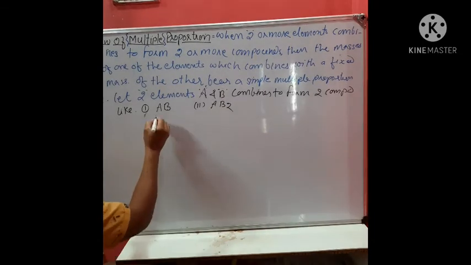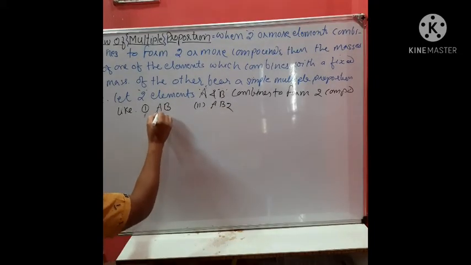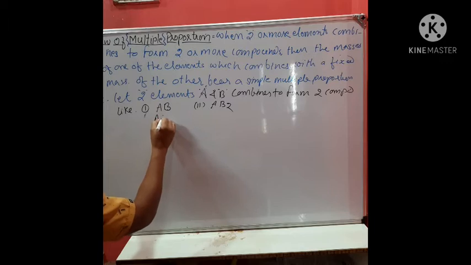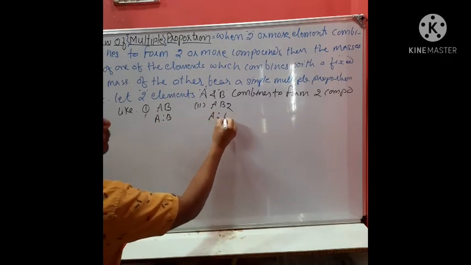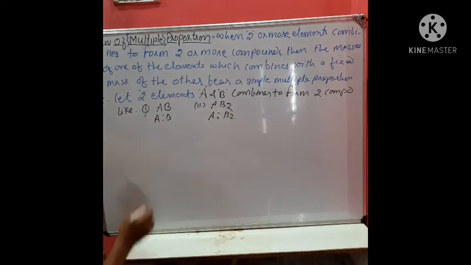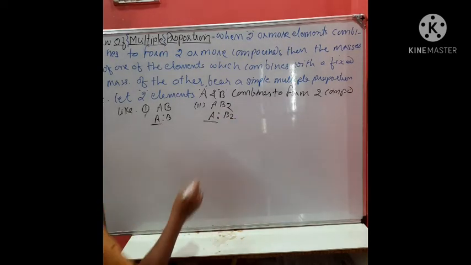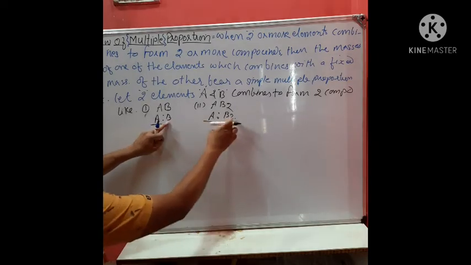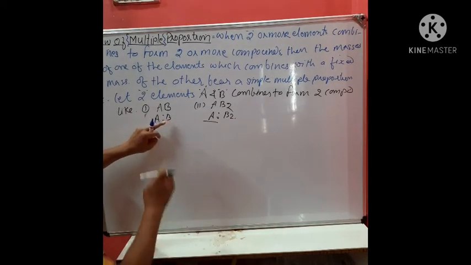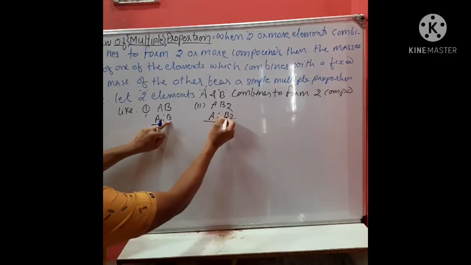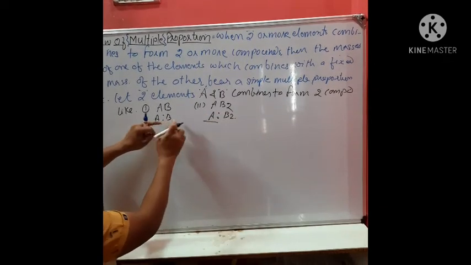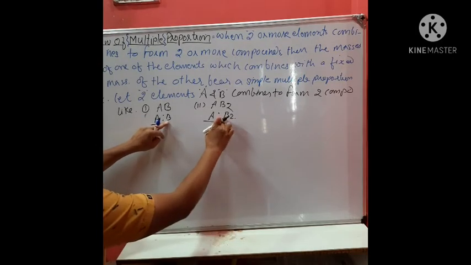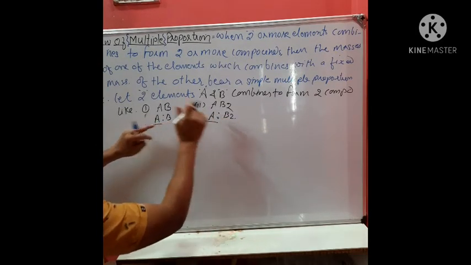Then the mass of A is fixed, but the mass of B in the two compounds, that is compound 1 and compound 2, will be in simple multiple proportion. That is, you can say if its mass is 1, then it is 2 into 1, so here the mass will be 2.